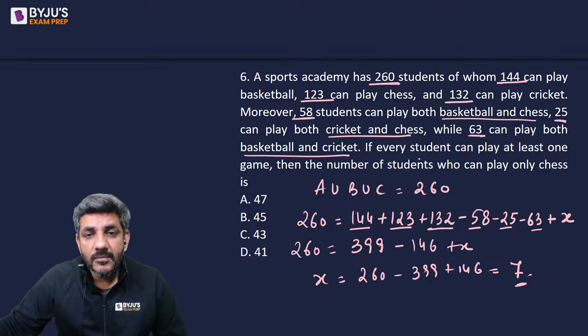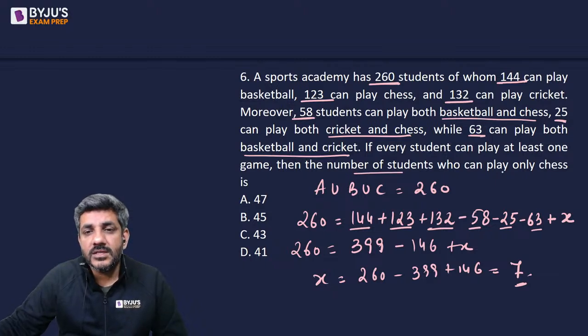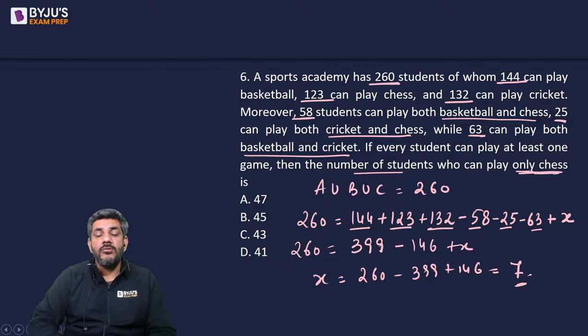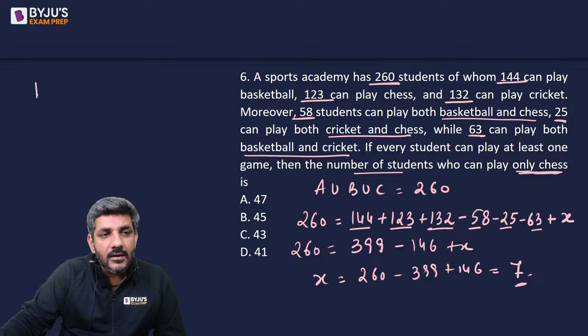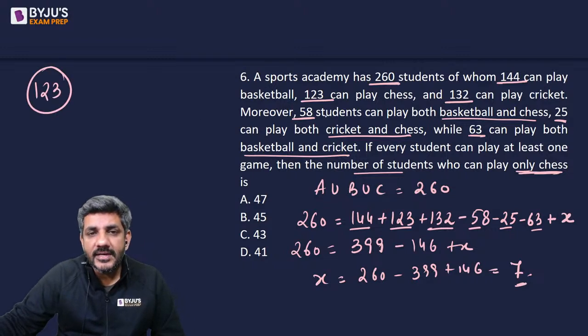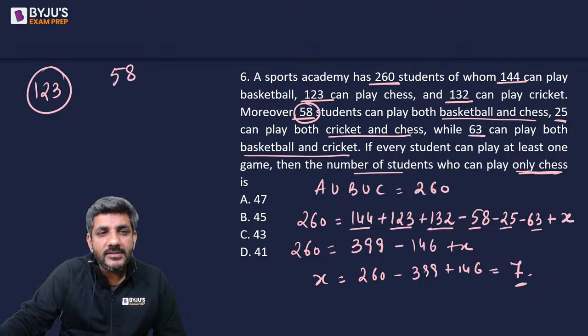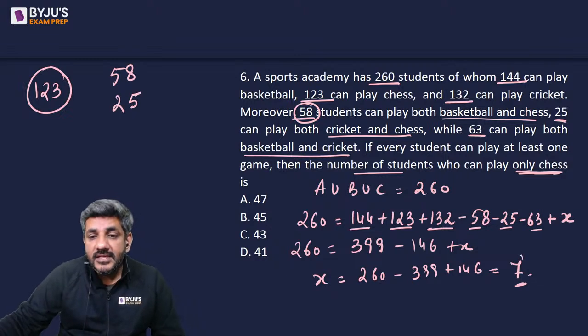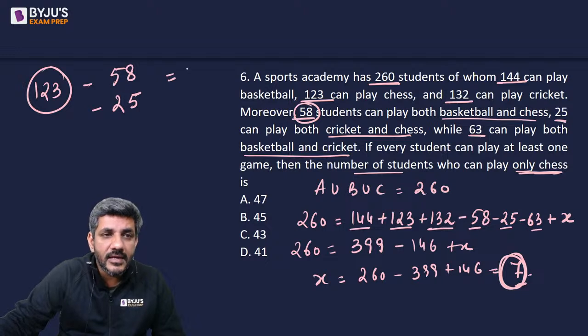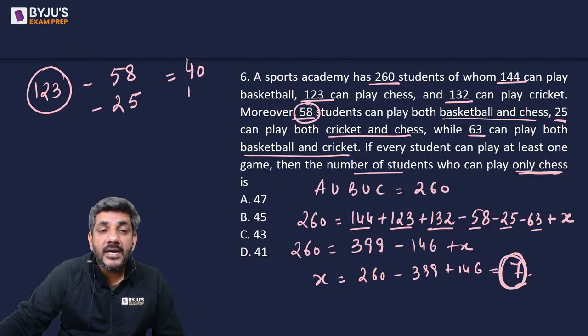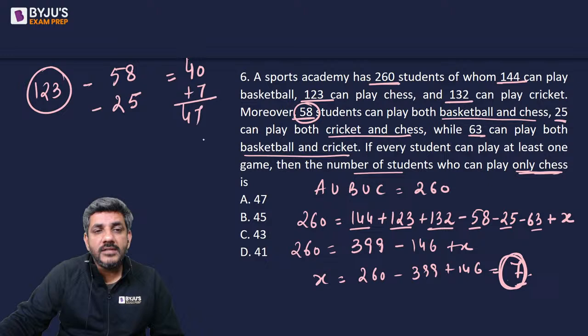What is the question asking you? If every student can play at least one game, then the number of students who can play only chess. We have to find out the people who can play only chess, right? See, people playing chess are 123. In these 123 people, 58 people are there who play basketball as well as chess. There are 25 people who play cricket as well as chess. And these 7 people are included in both of them. So if I subtract both of them from 123, I would be getting how much? I'll be getting 83 subtracted, so 40 आ जाएगा. But these 7 people have been subtracted twice, तो एक बार इनको add कर दीजिए. Your answer would be 47.